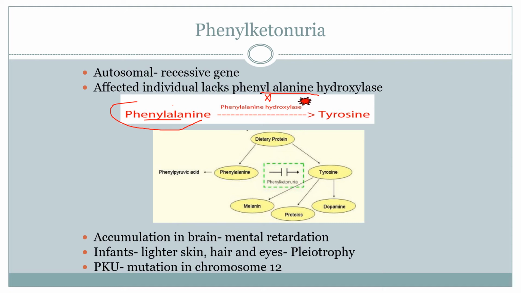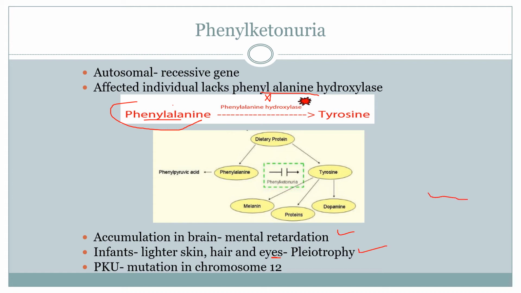And the accumulation of phenylpyruvic acid and its derivatives in the brain results in mental retardation, and the infants have lighter skin, lighter hair and eye color when compared to their siblings, that means brothers or sisters, without this disease. Hence this can be given as an example for pleiotropy, that means one gene controlling many characters.